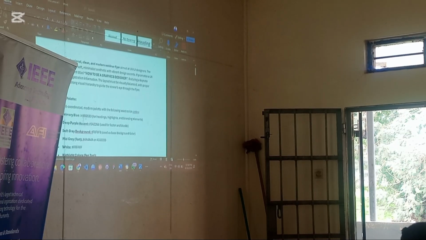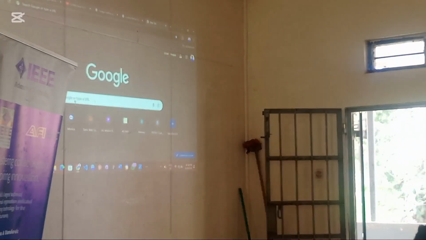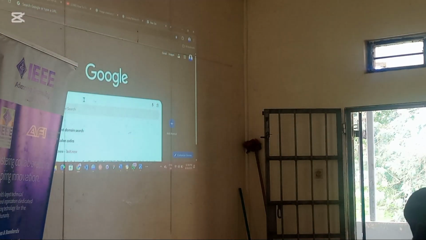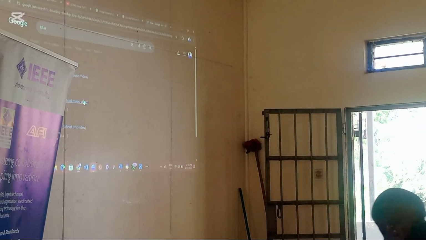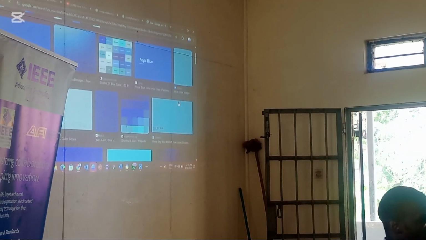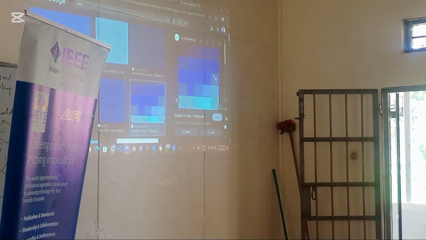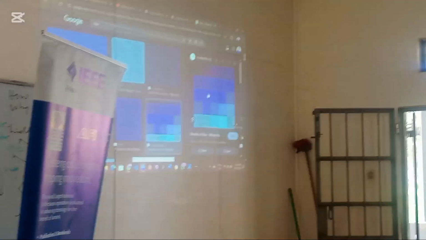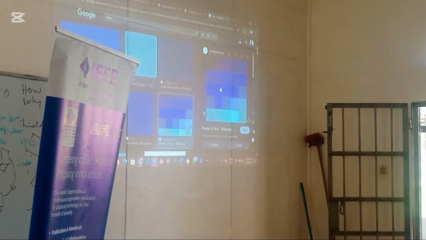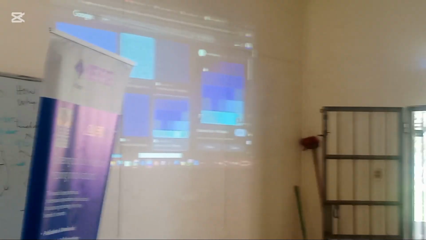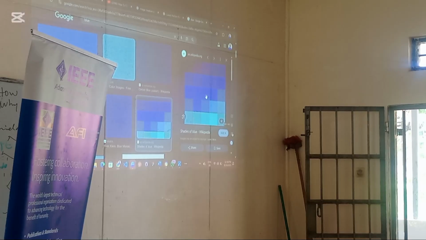Now it has displayed the color code. Let me show you what color codes are and what they do. Let me search for any color like blue. So let's look at this image. You see that image? It's having boxes. All those boxes have blue color. But the difference is in intensity. This is dark blue, light blue, fading blue. You can call it whatever you want.